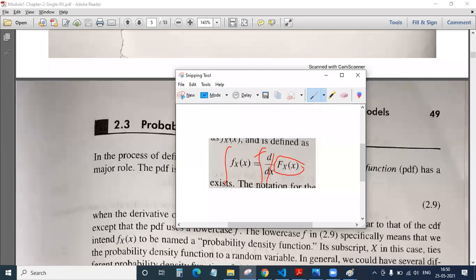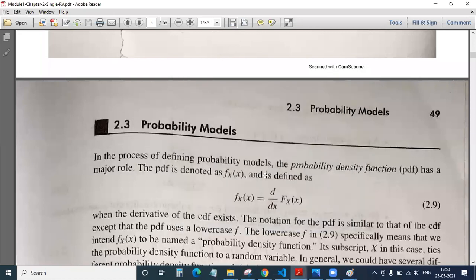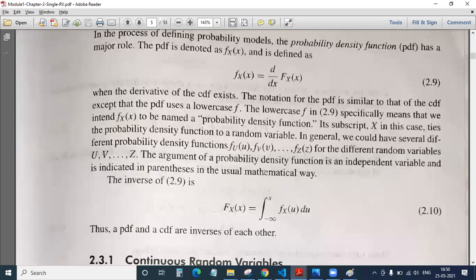What is this capital F, friends? CDF, sir. So you have a CDF, and this small f(x) is what now? PDF. So that means, for example, if you have been given a PDF and they tell you to find the CDF, what will you do? We will integrate, sir. Very good. And say you have been given a CDF and you want to find a PDF, what do you do? Differentiate. Okay.